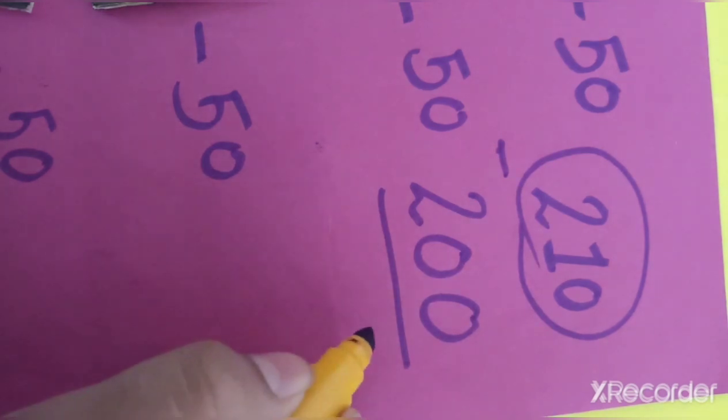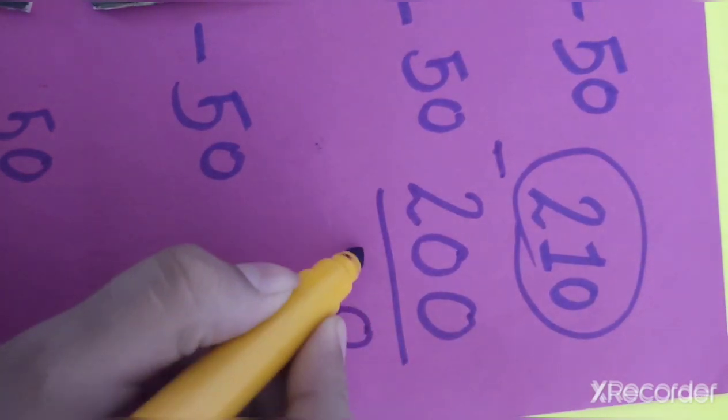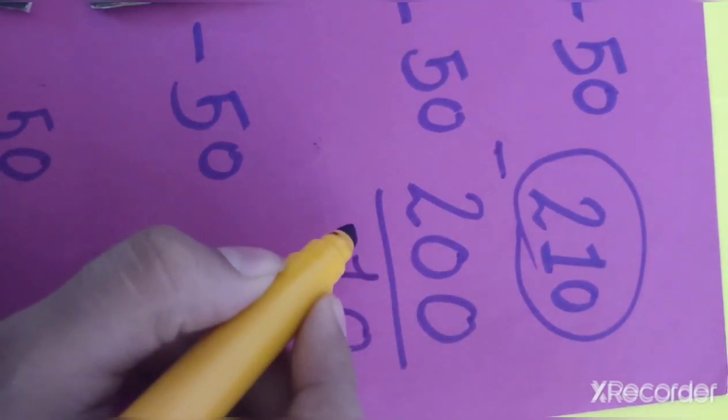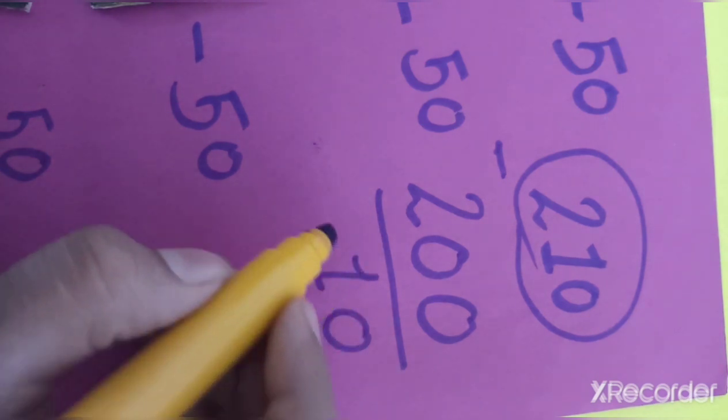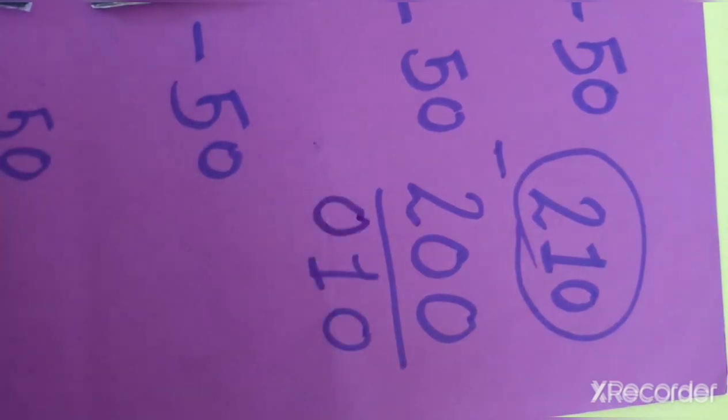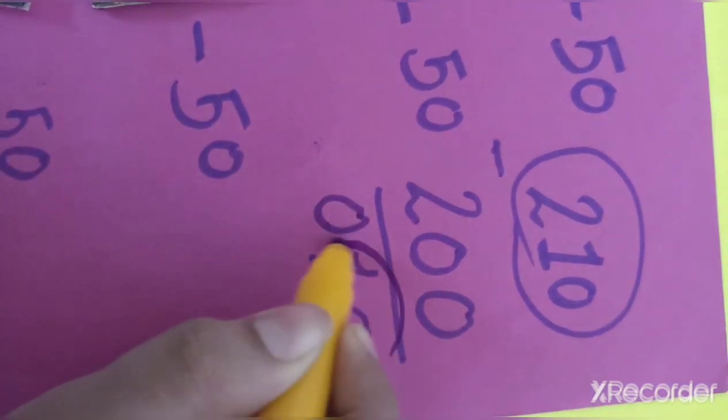0 minus 0, 0. 1 minus 0, 1. 2 minus 0. That poem, do you remember? Number is the same, 0 is the game. So we will write 0 here. Means 10 children are left.